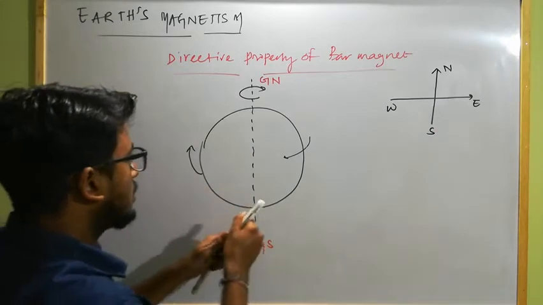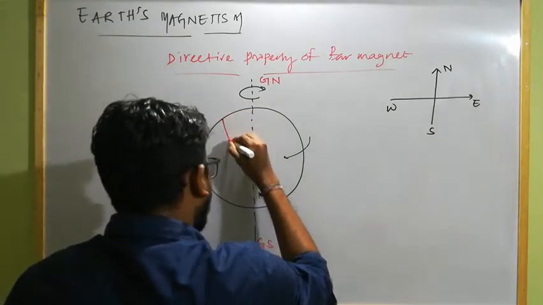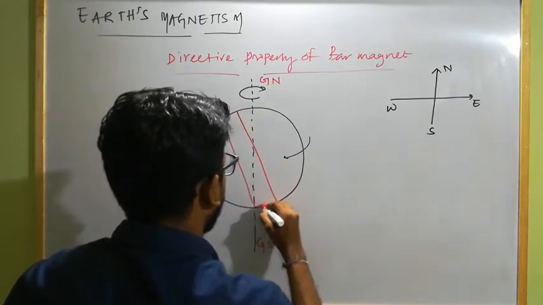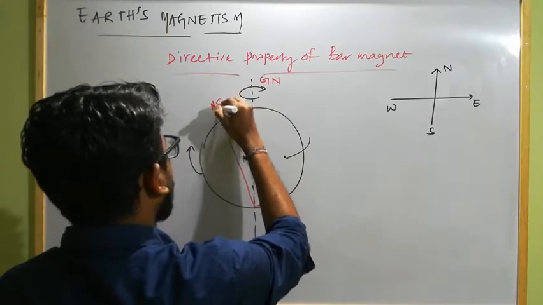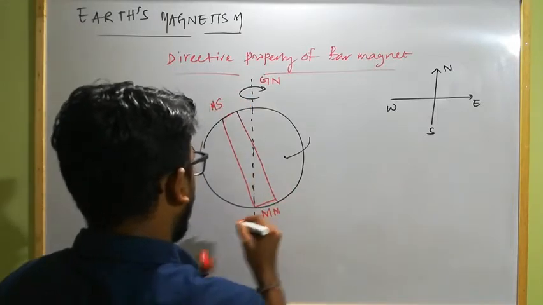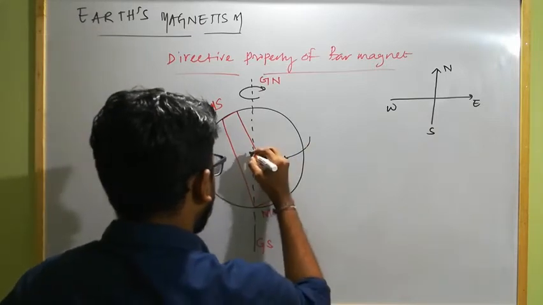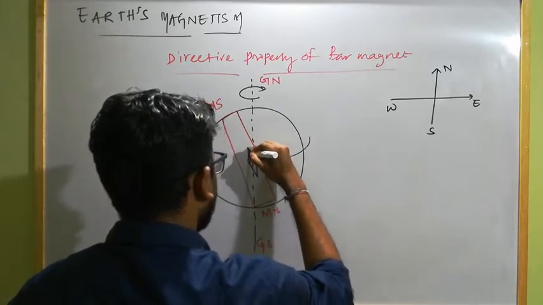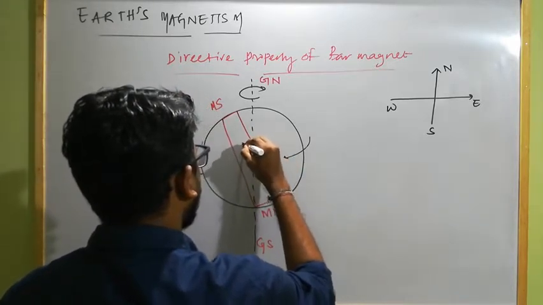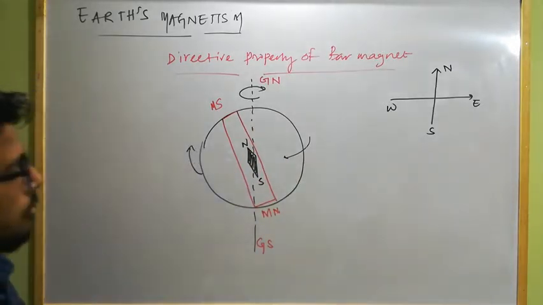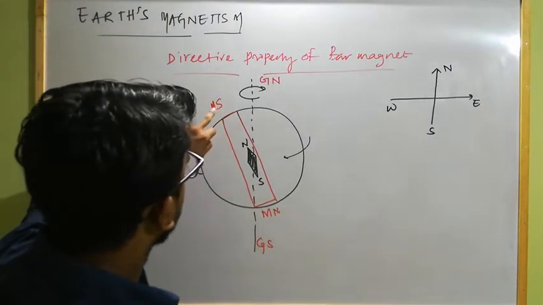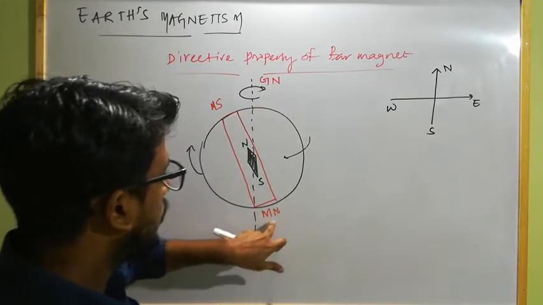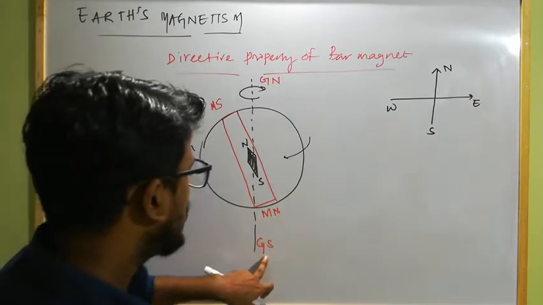That means if we represent the Earth as a big bar magnet, which will be like this, this will be the magnetic south pole and this is the magnetic north pole. If we present a magnetic needle here, it will remain like this. This will be the north pole and this will be the south pole. Clear? That's why the magnetic south pole of Earth is close to the geographic north pole and the magnetic north pole of Earth is close to the geographic south pole.